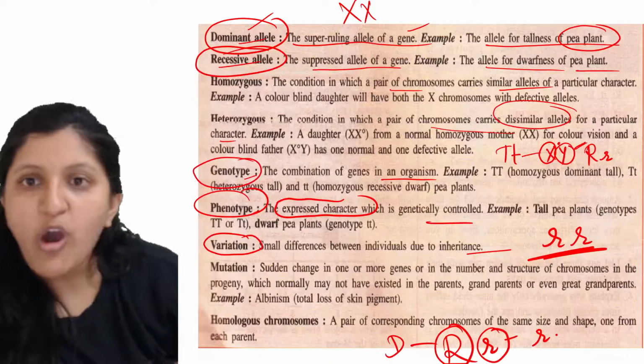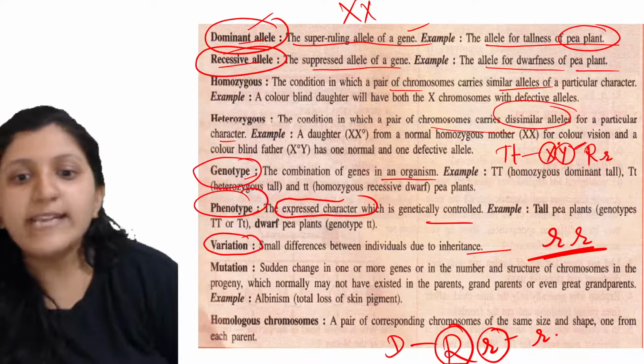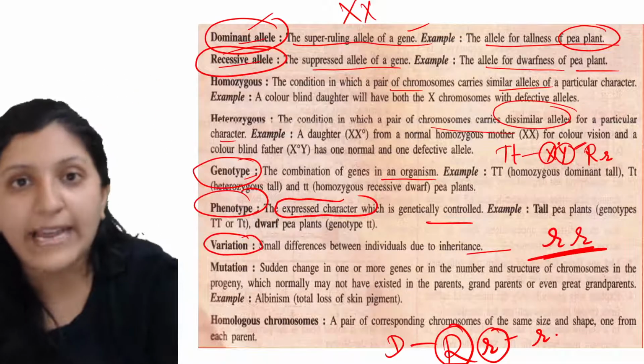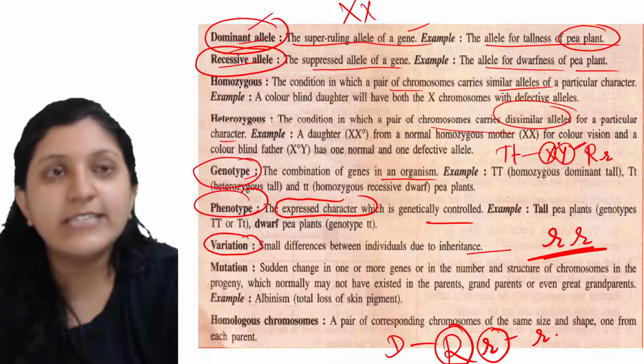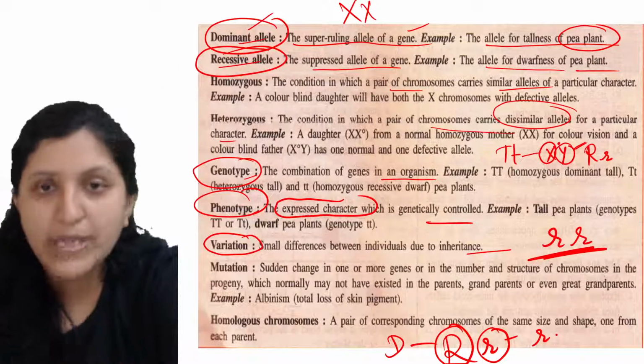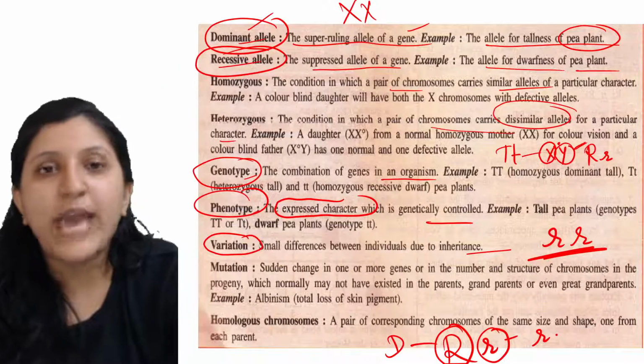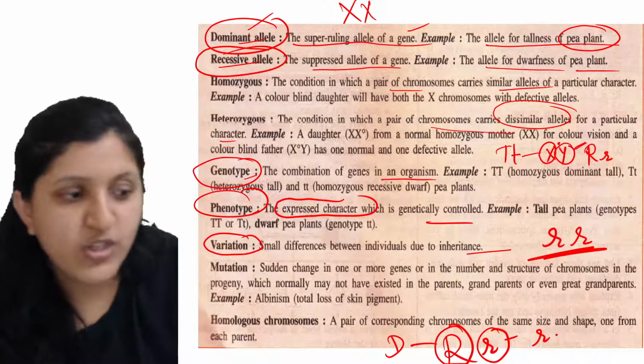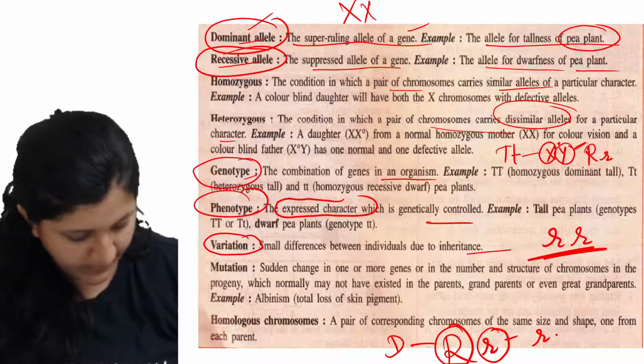Alright, so moving on to the next one. So that is mutation. So variation is basically, so you will find different characters. Okay, so that is character differences with respect to both the parents. So in that case you can see that one of the parental character you can find.